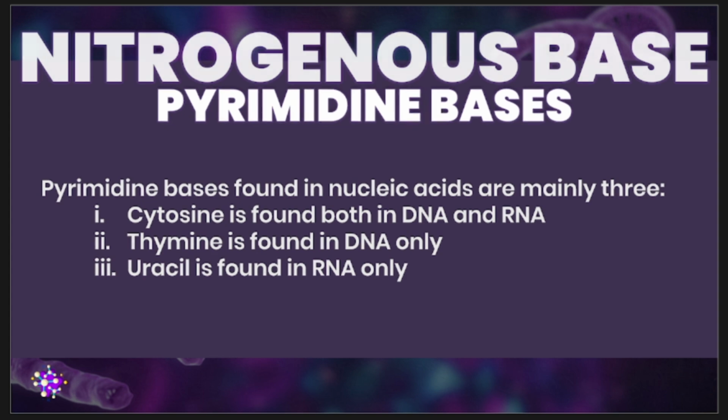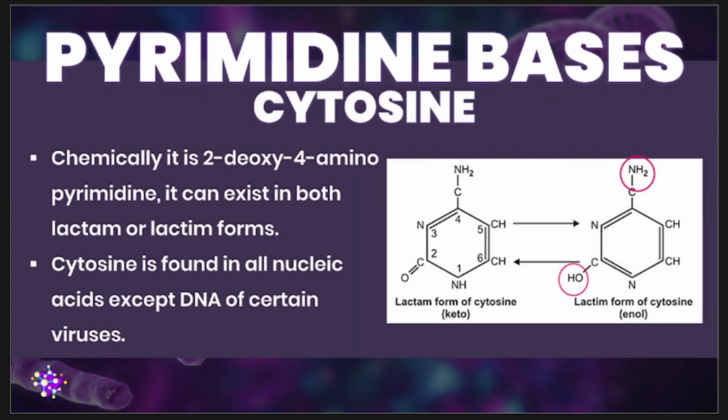So let's first have your cytosine. Your cytosine is chemically called 2-deoxy-4-aminopyrimidine, and it can exist in two forms. We have the lactam or lactim forms. When we say lactam form of cytosine, it can also be known as the keto form. Again, it can also be known as the keto form.